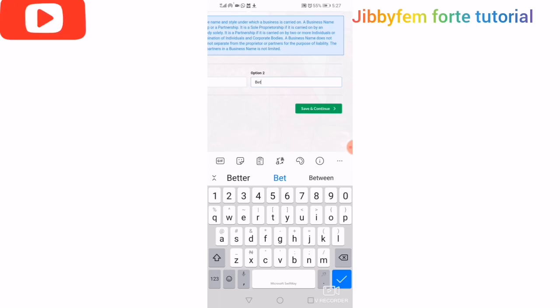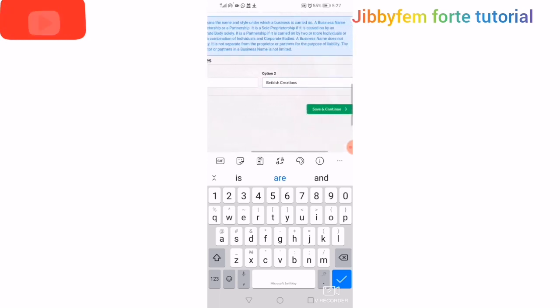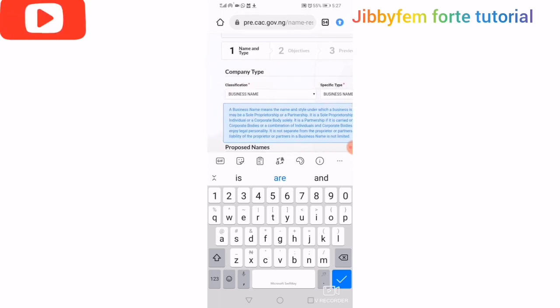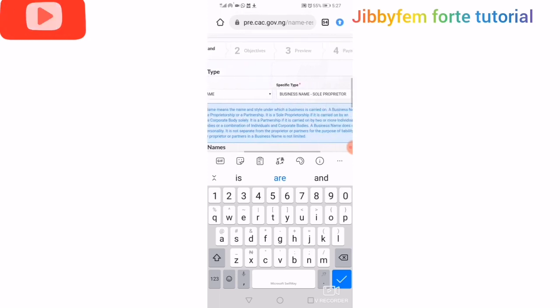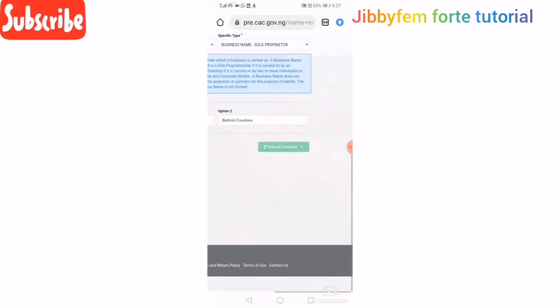So we are going to pick Betkish Creations. That's what we are going to be using. So that will be our second name. So I think that is all about this particular first part, which is the name and type. Let's quickly go ahead and click save and continue.